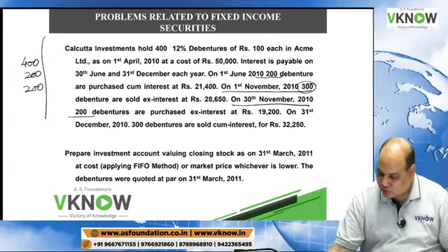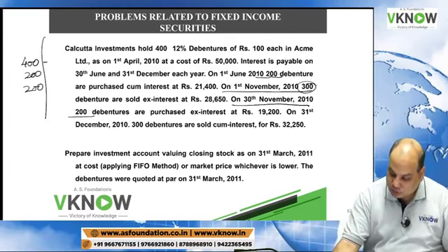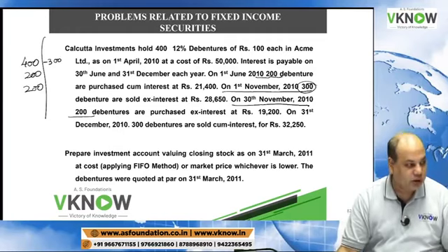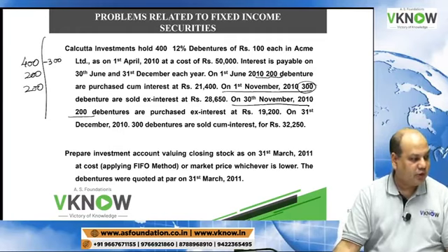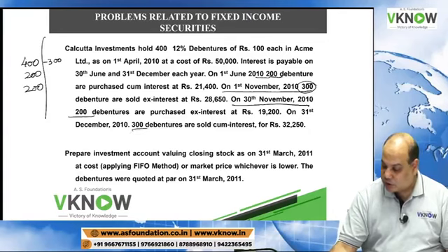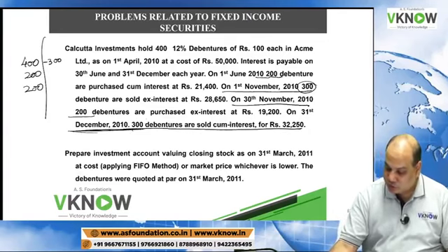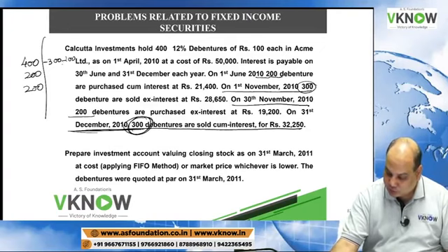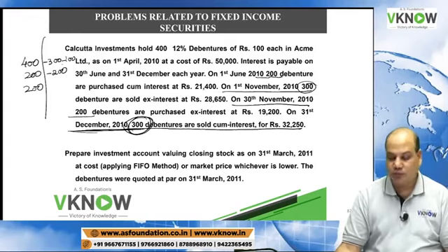On 1st November we have sold 300. So that will go out of the opening lot, first in, first out. And then 300 were sold on 31st December. So what is the source of this 300? 100 out of the opening lot and 200 out of the second lot.